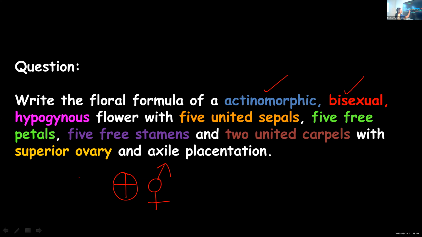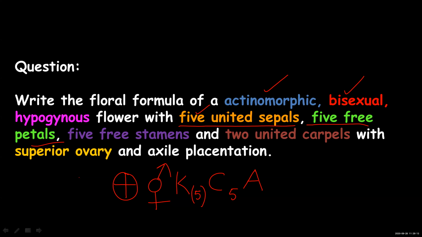So you should not write about gynoecium there. You have to write about calyx. So K. How many are there? 5. And how are they arranged? United. So you show it in the brackets. And next is 5 free petals. So corolla, 5 in number. Since they are free, you don't have to put them in brackets. So calyx is over, corolla is over. What is next? Androecium. So you will write it as A. In androecium, how many stamens? 5. Are they united or free? Free. You should not put it in brackets.